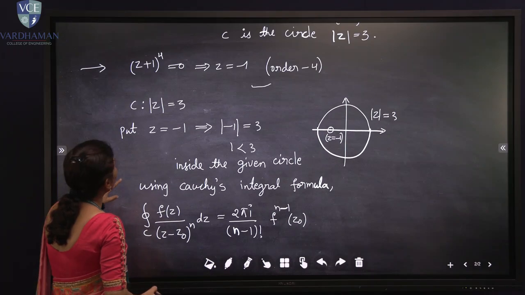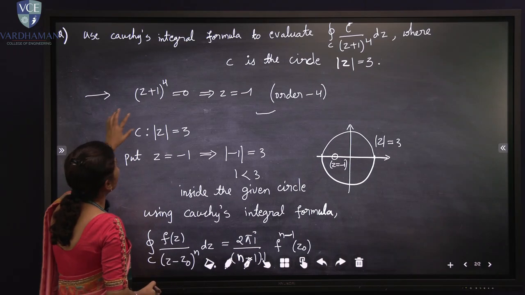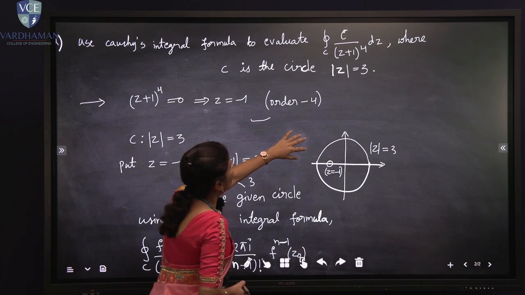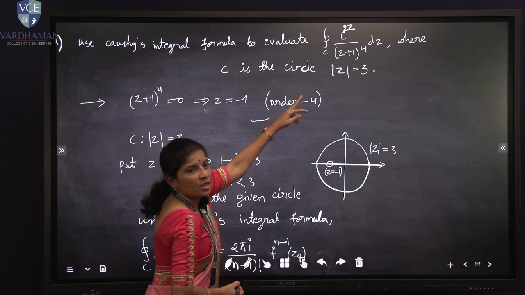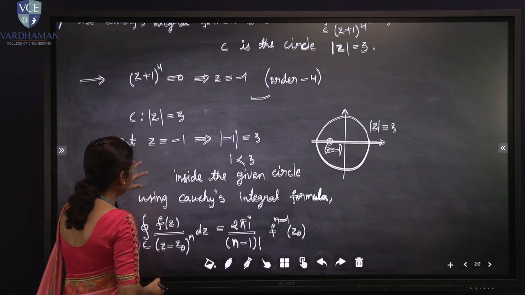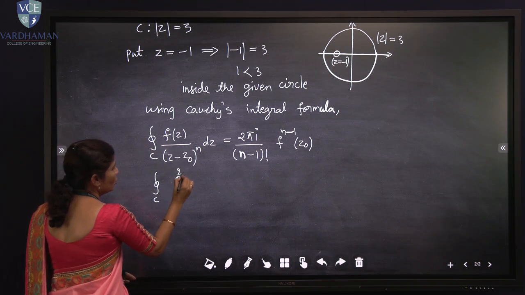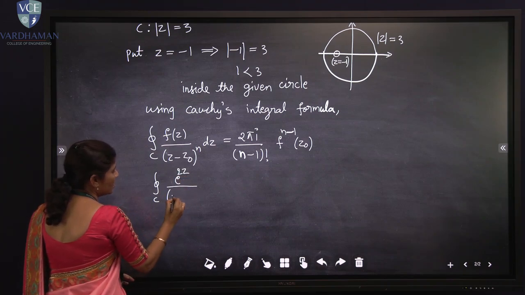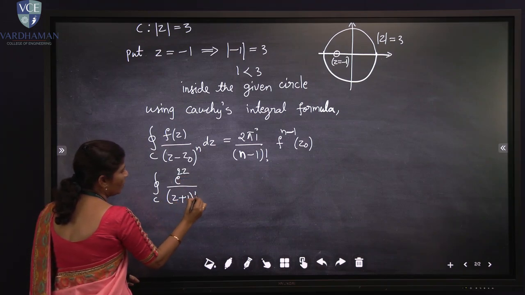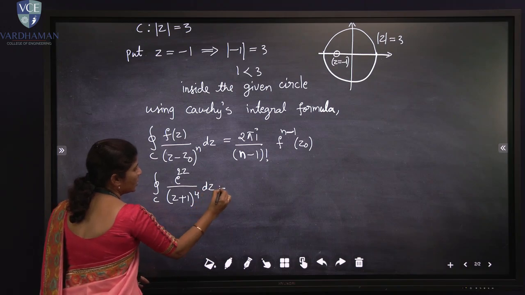Here I will write our function. In the question the line integral given is the contour integral of e^(2z) upon (z + 1)^4 dz.